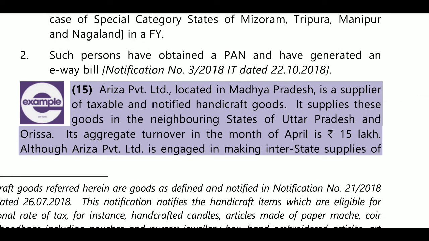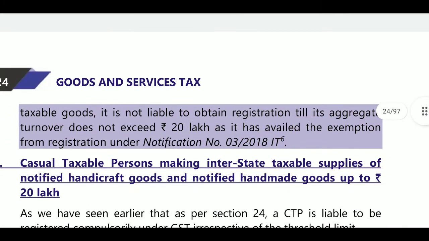Example number 15. What is there in example number 15? Harija Private Limited located in Madhya Pradesh is a supplier of taxable and notified handicraft goods. It supplies these goods in the neighboring state of Uttar Pradesh. So he is in handicraft goods and he is making interstate supplies. His aggregate turnover in the month of April is 15 lakhs. Harija Private Limited, engaged in making interstate supplies of taxable goods, is not liable to obtain registration till its aggregate turnover exceeds 20 lakhs, as it avails the exemption from registration. So it is exempted.